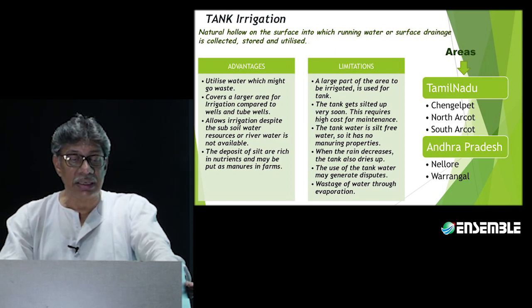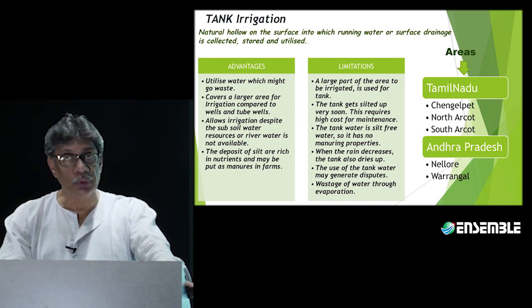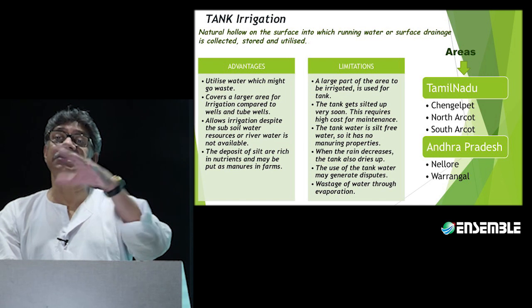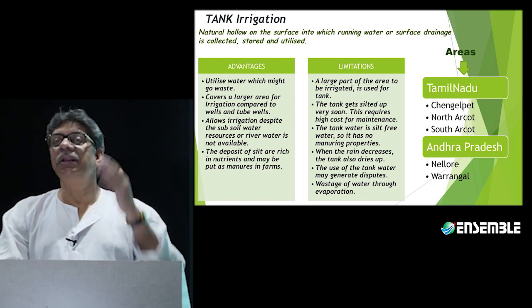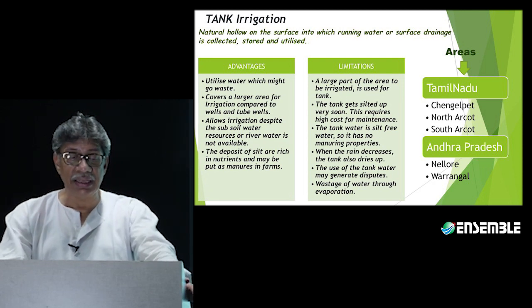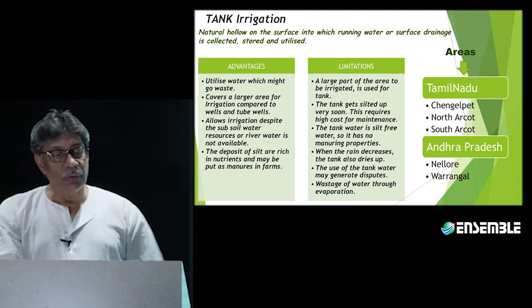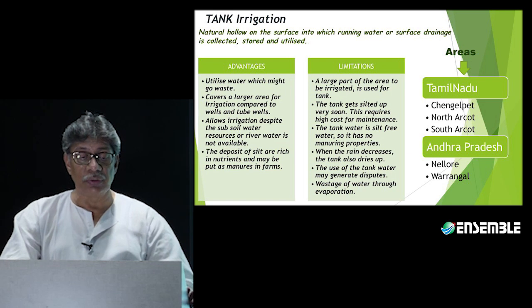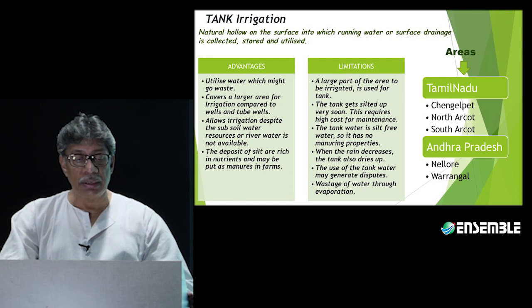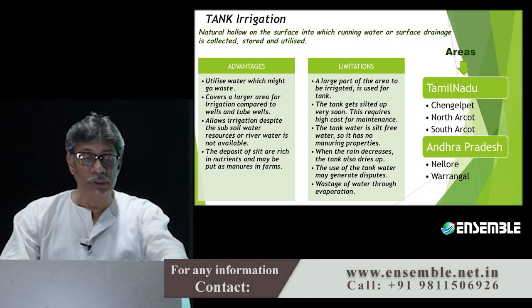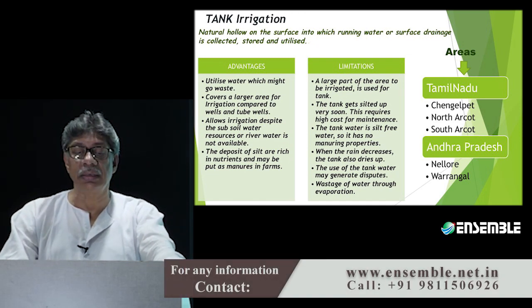Second, it covers a larger area for irrigation compared to wells and tube wells, because a good number of villages are located around the tanks, which in Andhra Pradesh are generally called Palli, that is a hamlet in English, or even in Hindi as well. So, it can allow irrigation despite the lack of subsoil water. Even though there is no subsoil water, it can still provide such a resource. And even where river water is not available, the deposit of silt at the base of the tank is nutrient-rich and may sometimes be used as manure also.